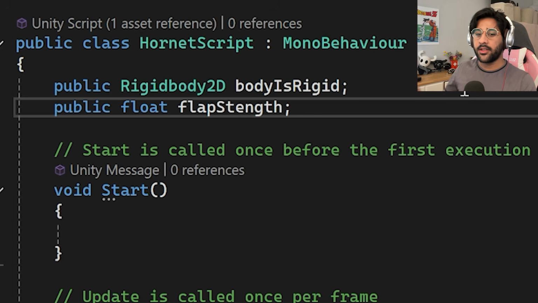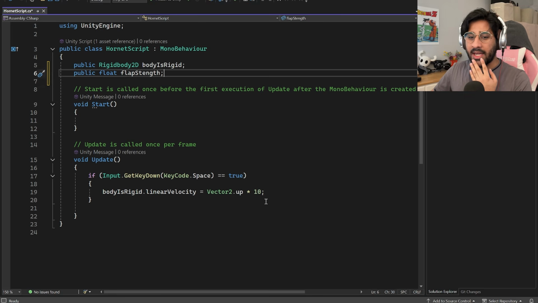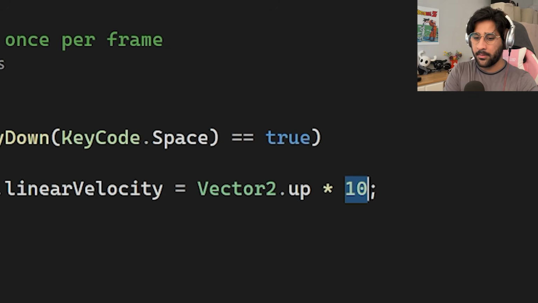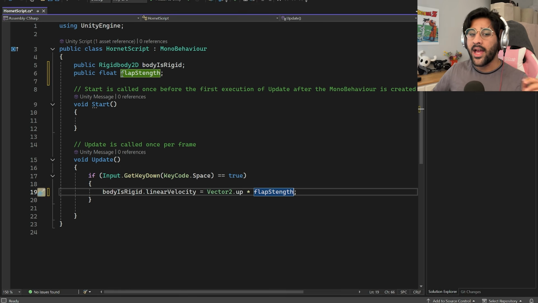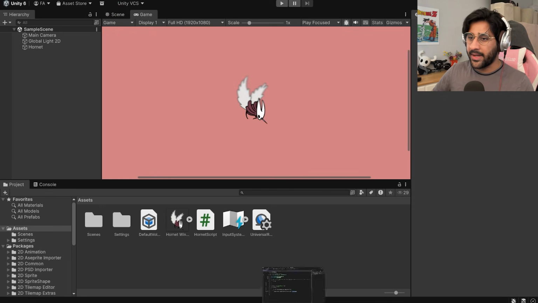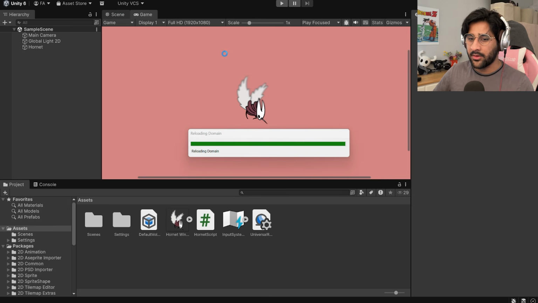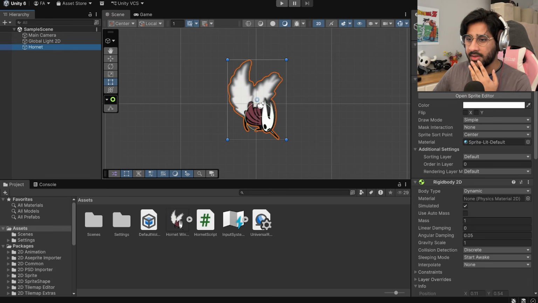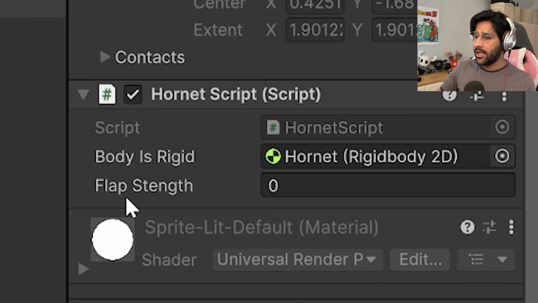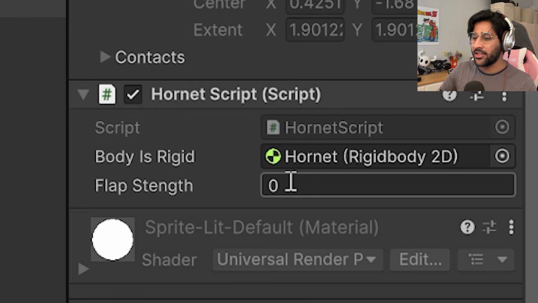And then I can fuck with the variable instead of going back to my script again and again and changing and then saving and then running the code. So instead of multiplying by a flat number 10, it's gonna multiply by flap strength, whatever I put the flap strength in. And because I made it right here, I think if I save it, it should just show up in the inspector of Unity. Let me see. If I go back to the scene right now, let it compile the script. Okay. If we go back to the scene, we go to Hornet. There we go. We made a flap strength thing right here in our script. So I can just change it from right here.